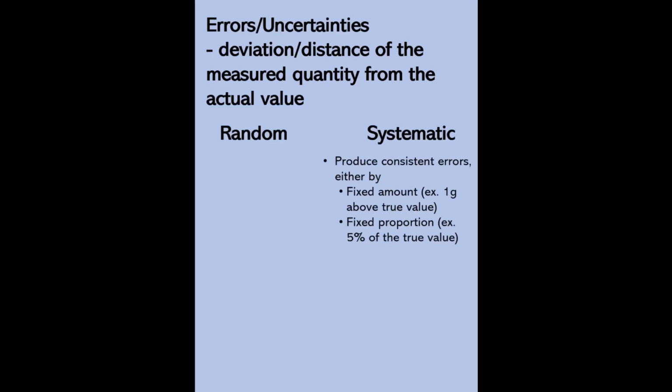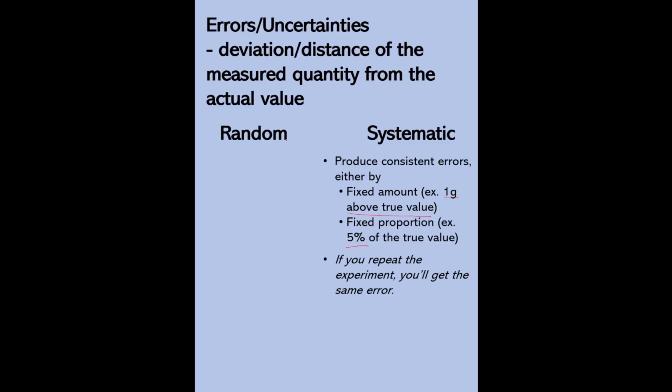Now we have two types of errors. It can be random or systematic errors. Systematic errors are consistent errors, either by a fixed amount or by a fixed proportion. For example, when your measurement is always 1 gram above the true value, or when your measurement is about 5% above the true value. So these are systematic errors. Again, these are consistent errors. So if you repeat the experiment, you'll get the same error.